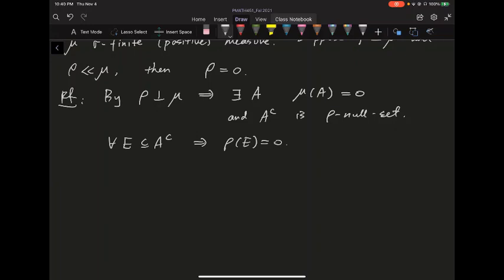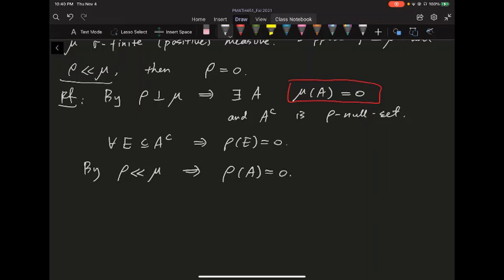So automatically every subset of A complement has rho measure 0. And now I have the other part, mu of A is equal to 0. By the absolute continuity, rho absolutely continuous with respect to mu, that will imply rho of A is also equal to 0.